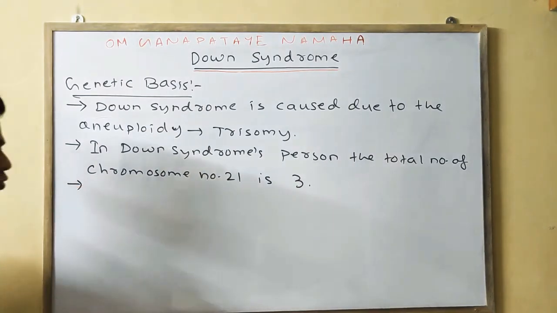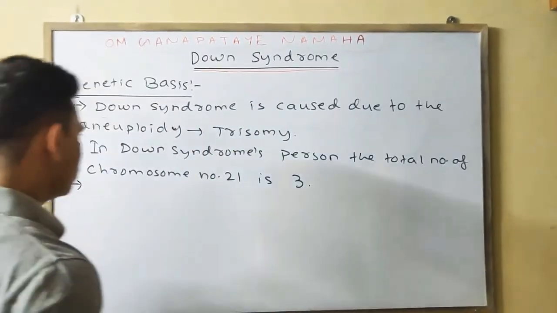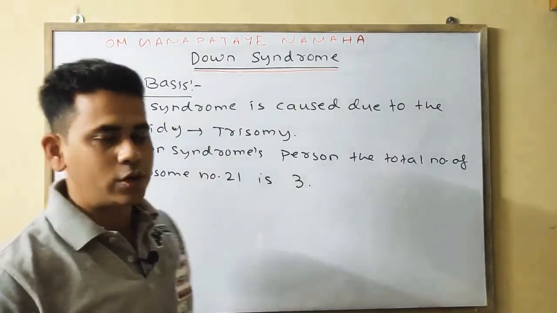Instead of 2 it is 3, meaning one extra chromosome is added. So eventually it will also reflect the total number of chromosomes.